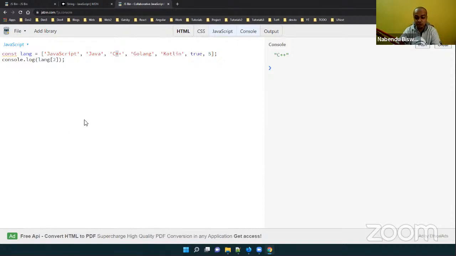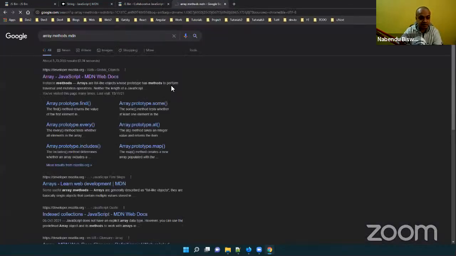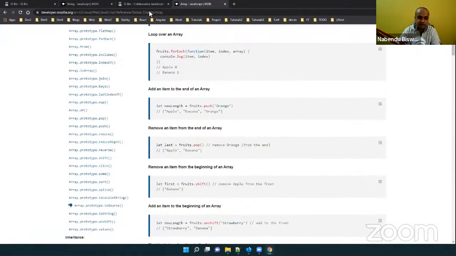Besides this, in JavaScript we can have other array methods. Arrays are actually one of the most important non-primitive data types, and again we can see that from array methods MDN. There will be more methods for array.